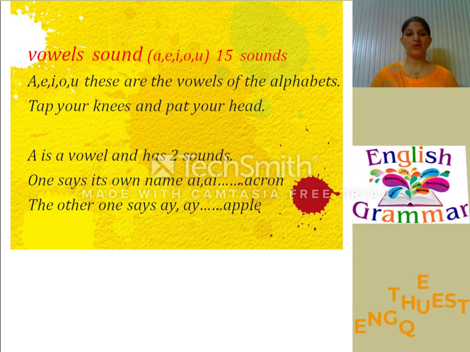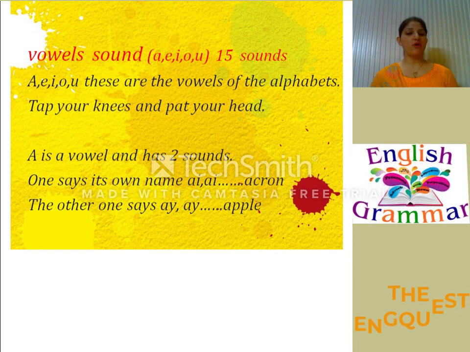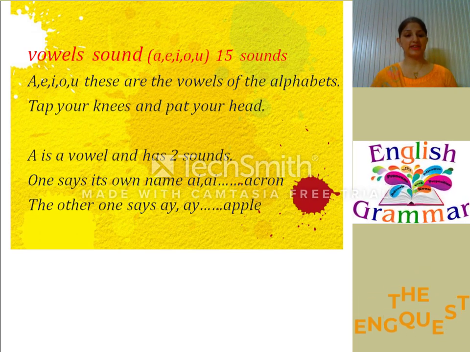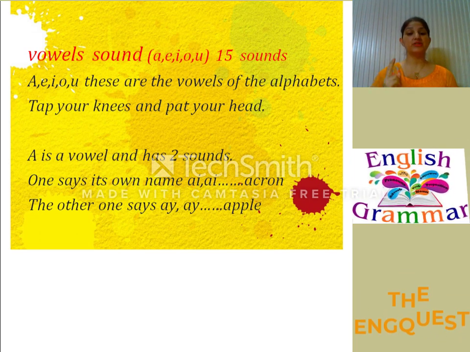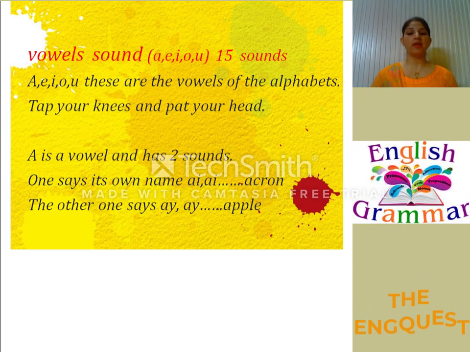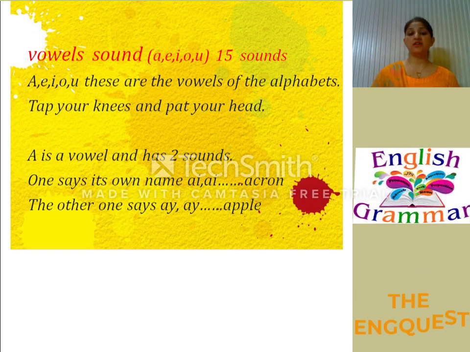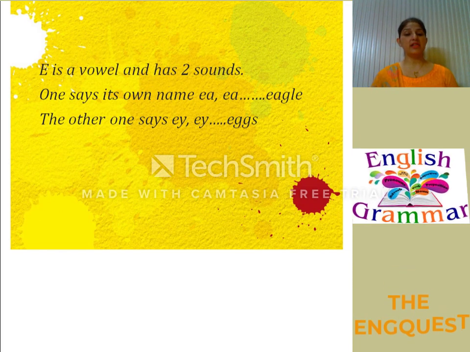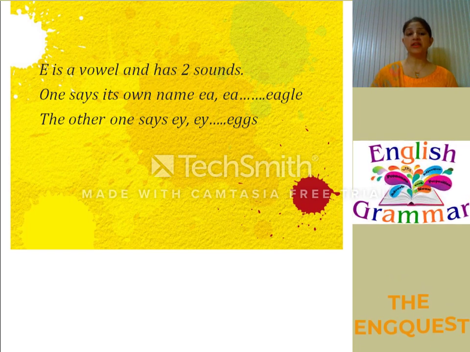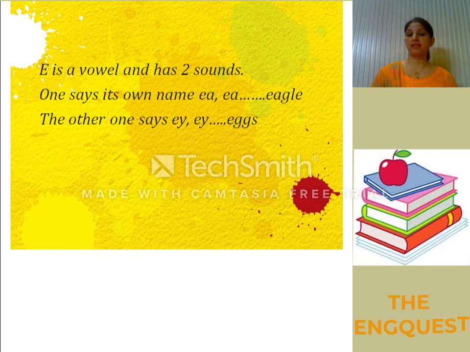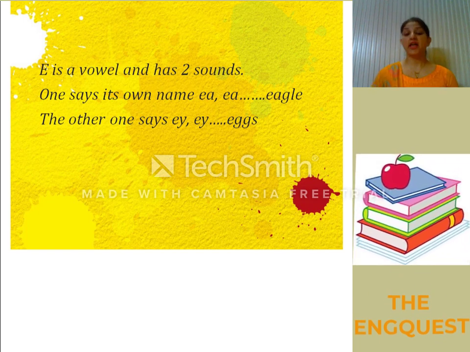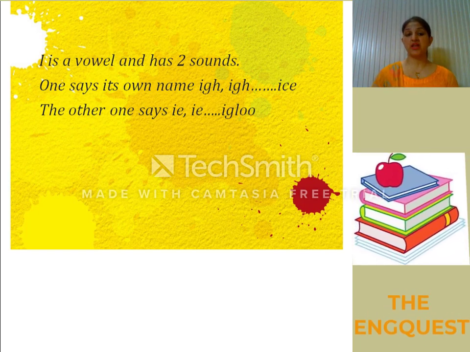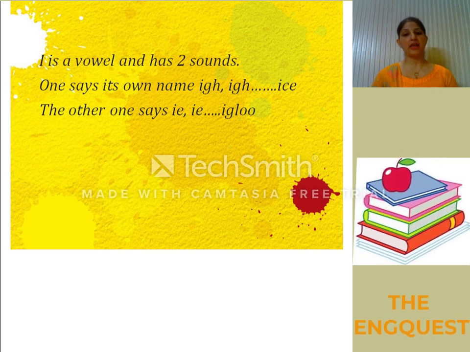A, E, I, O, U. These are the vowels of the alphabets. Tap your knees and pat your head. A is the vowel and has 2 sounds. One says its own name, A, Akron. And the other one says, apple. E is the vowel and has 2 sounds. One says its own name, eagle. The other one says, egg. I is the vowel and has 2 sounds. One says its own name, ice.